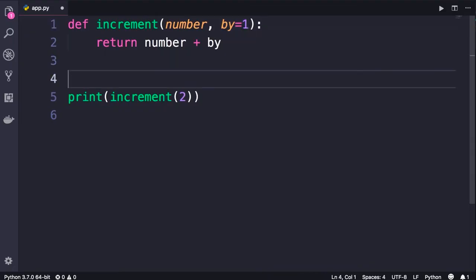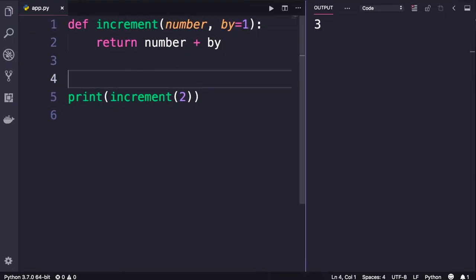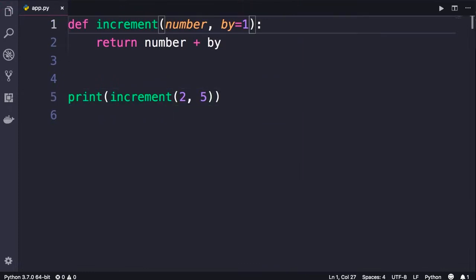Let me show you. So we run this program. The result is 3. But if we pass the second argument here, we'll increment 2 by 5, so we will get 7. So you can see it's pretty easy to make a parameter optional. Just be aware that all these optional parameters should come after the required parameters.